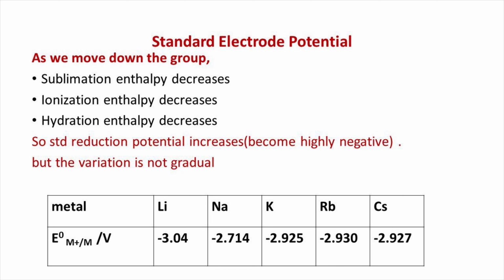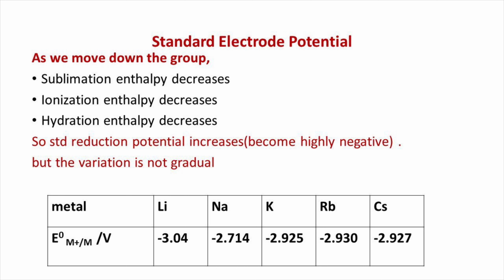Also, in the case of hydration enthalpy of alkali metals, lithium has the maximum degree of hydration and thereby the most negative value of hydration enthalpy because of the smallest size and highest charge to radius ratio. So, the hydration enthalpy of lithium more than compensates for the high ionization energy of lithium.